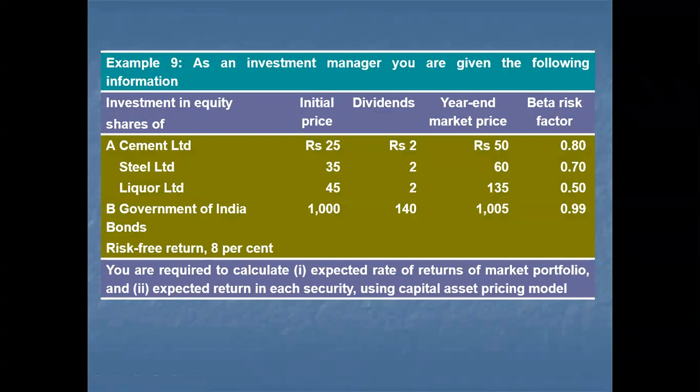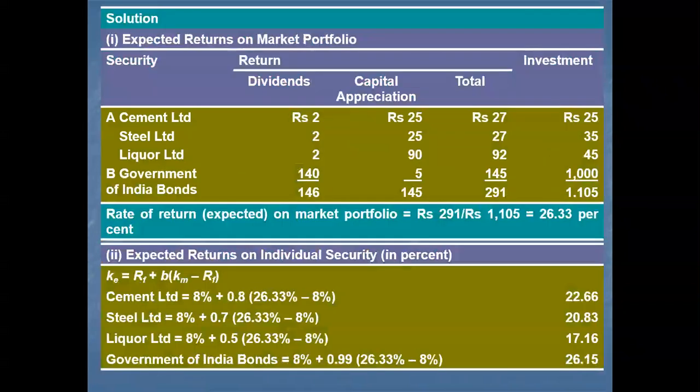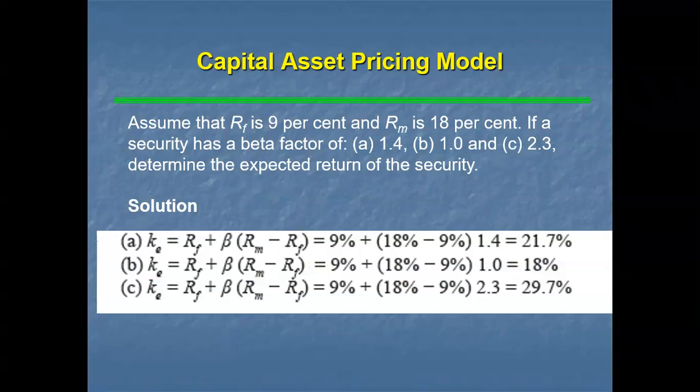I have given one more example, expected return on securities. We need to calculate in this way: what is the return, capital appreciation, total investment. Expected return of individual securities: these are different companies, 22.66, Steel Limited 20.80, Liquor Limited 17.16, and Government of India 26.15. Right. These are the capital assets. Assume that RF is 9% and RM is 18%. For each security, the beta factor is 1.44, 1.0 and 2.3, and you are going to get the returns by substituting in the formula.